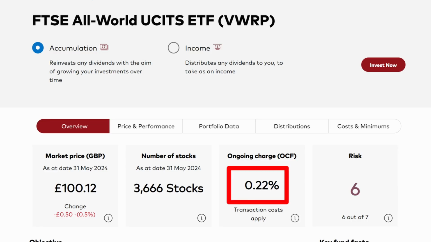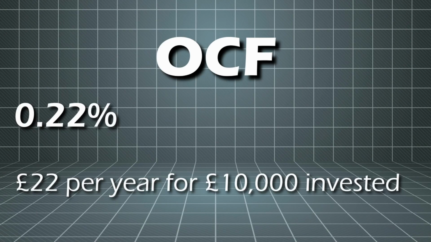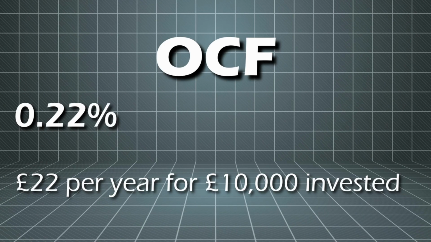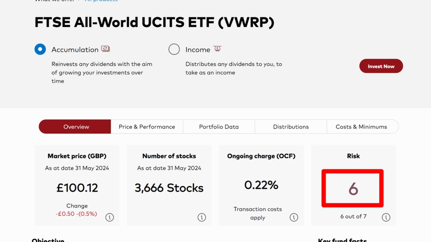Moving on to fees, and the OCF or ongoing charge figure for this fund is 0.22%. And this means that for every £10,000 worth of investment you have, you pay £22 a year. This OCF gets deducted directly from the fund and you don't see this, and is the fee that the fund manager charges for its administration. Funds that include the emerging markets often have higher OCFs, as stocks within those countries are less liquid and harder to administer. The risk level for this fund is 6, which is on the higher end of the 1 to 7 scale, but this is quite usual for equities, with a greater price volatility but greater potential for higher returns.